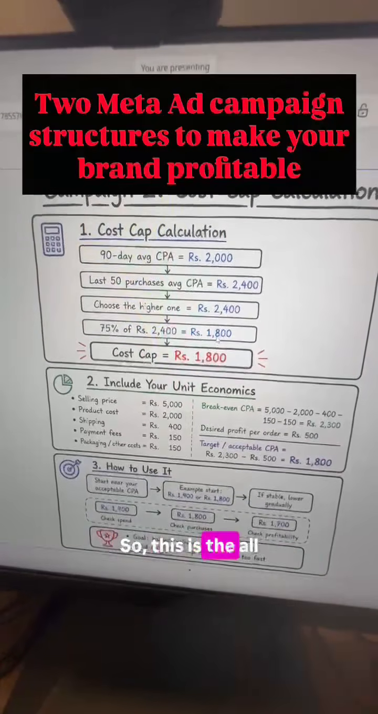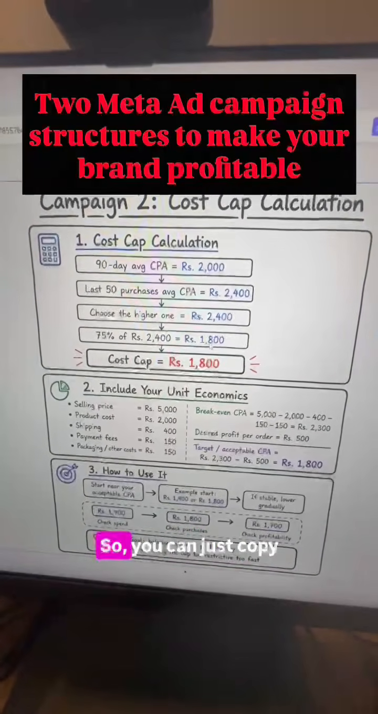Okay, so these are the two structures that can make your brand profitable. You can just copy this.